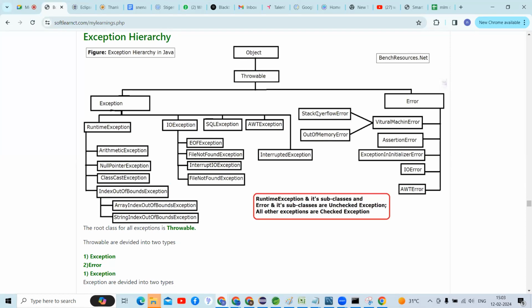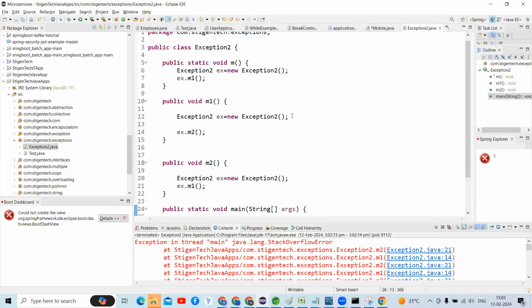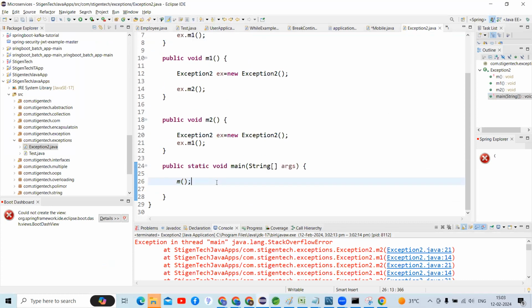See here, guys. I'm going to create one array. This is the way we can see the stack overflow error. How do we get a stack overflow error? See, if you are calling the m method, first of all the main method is called by the JVM.